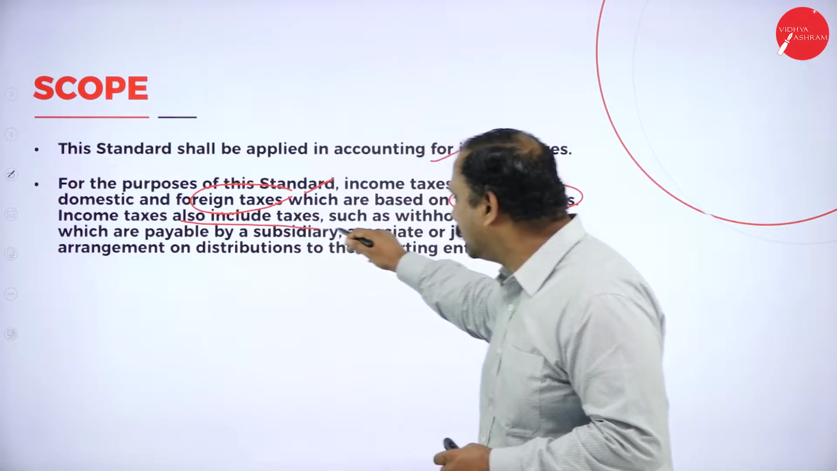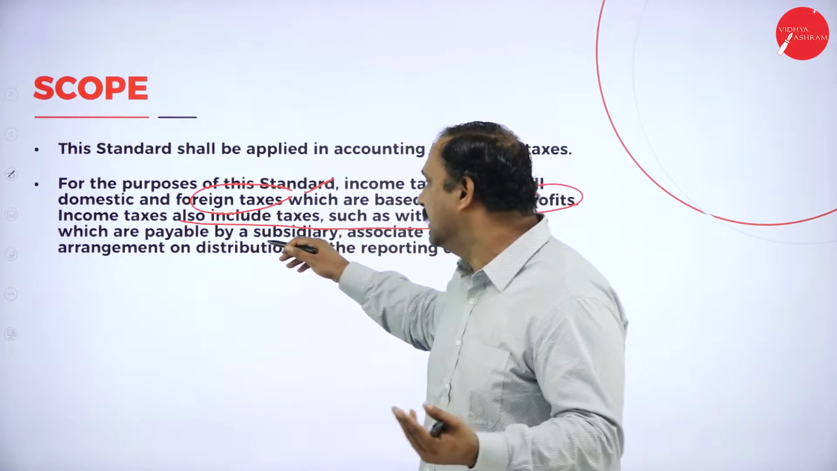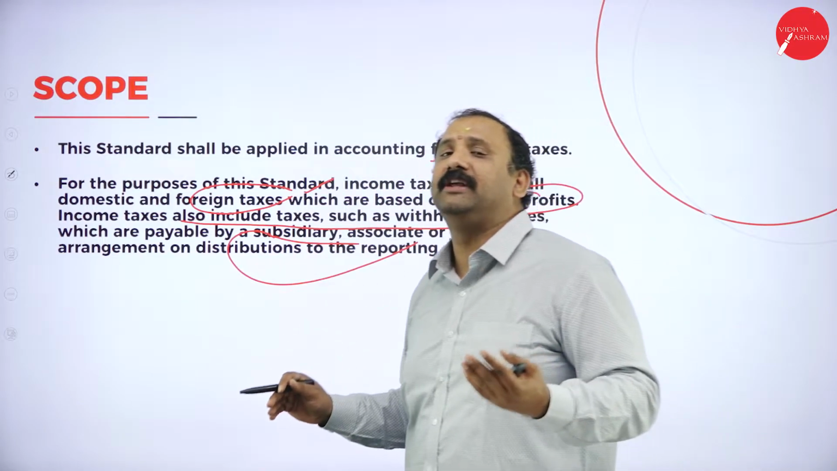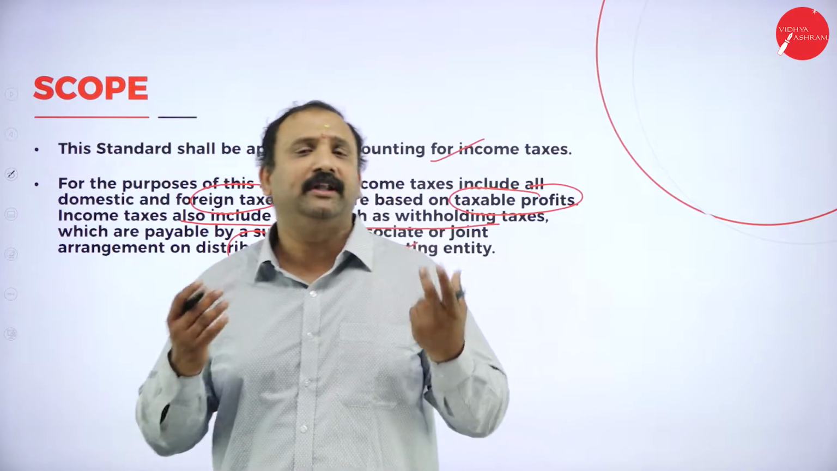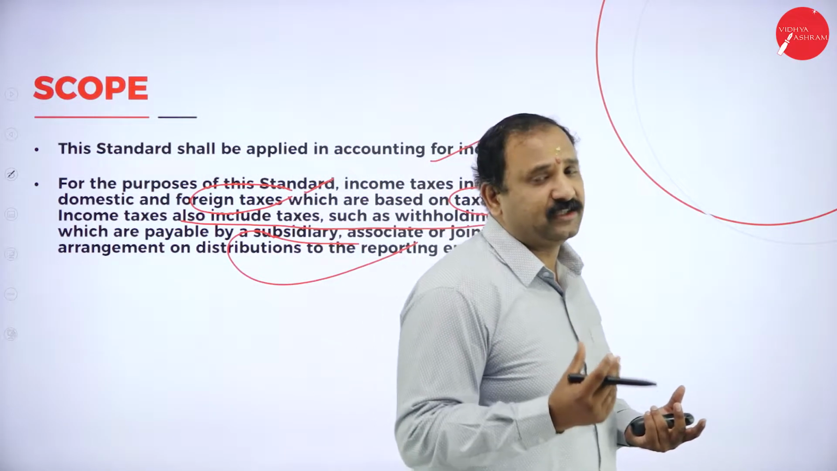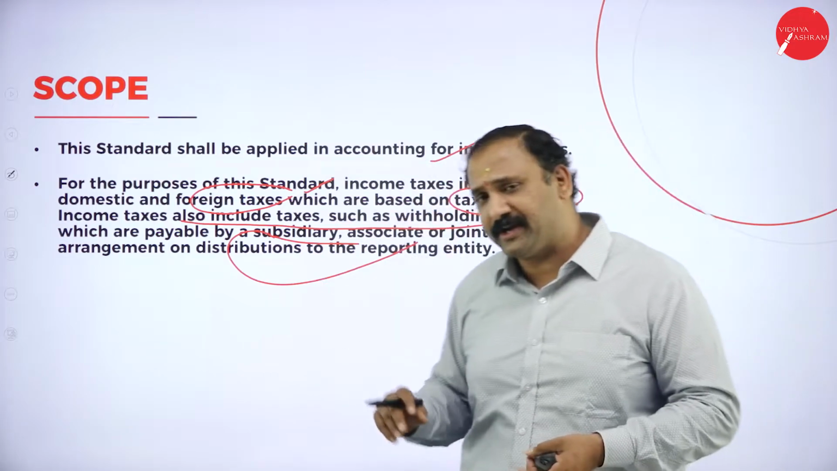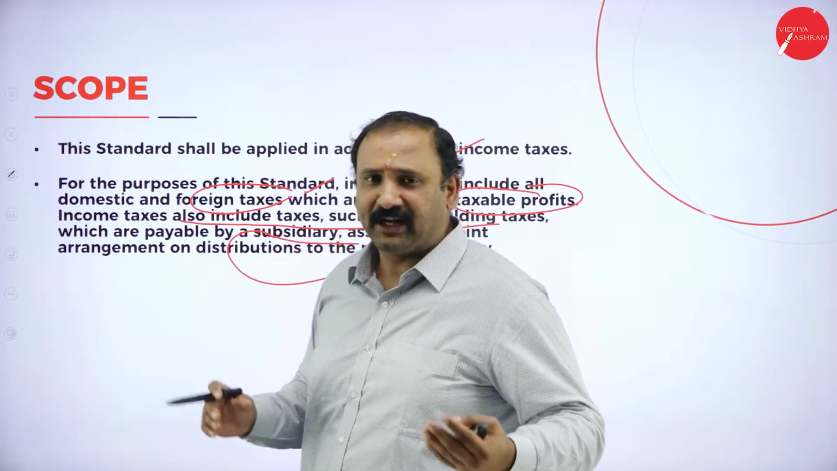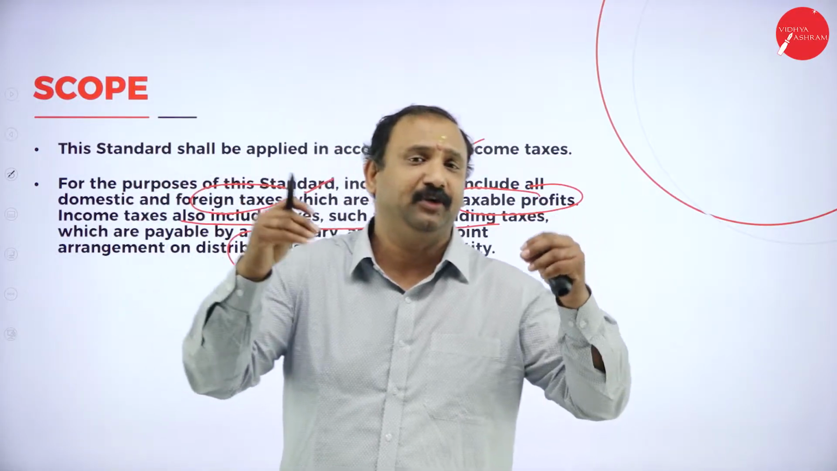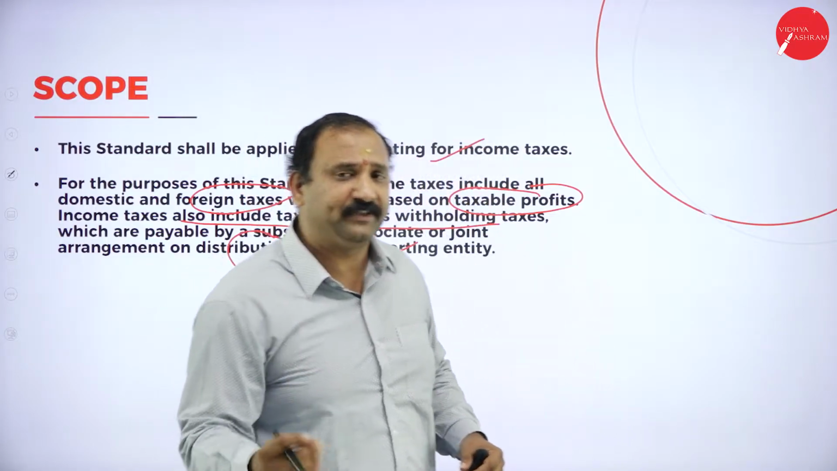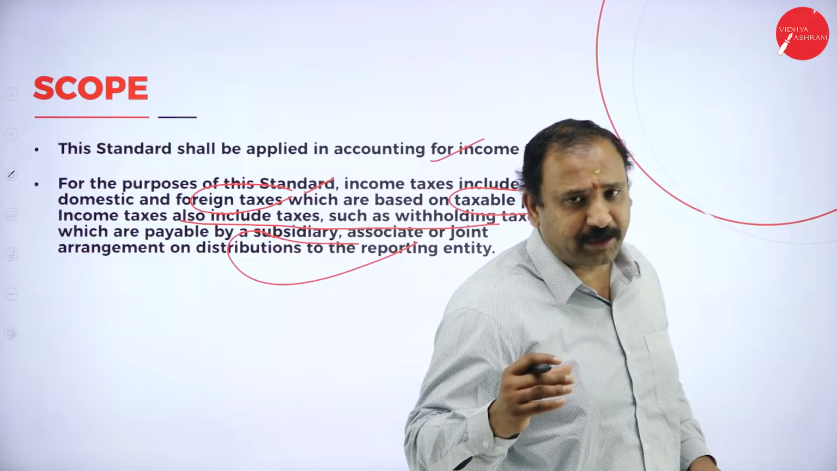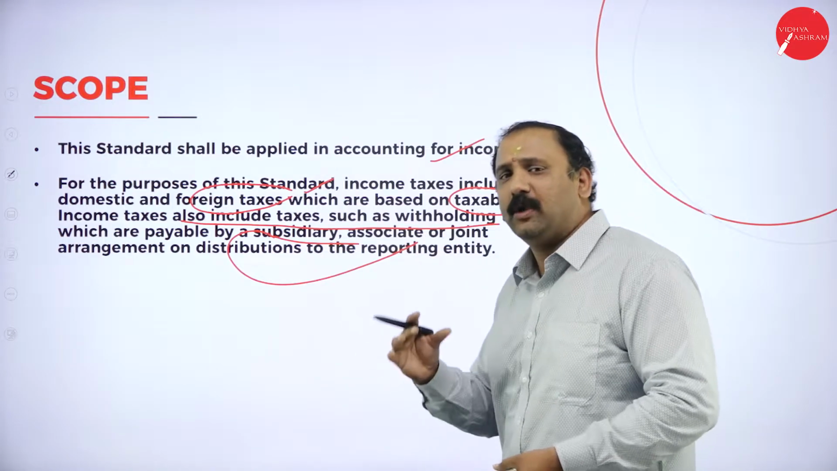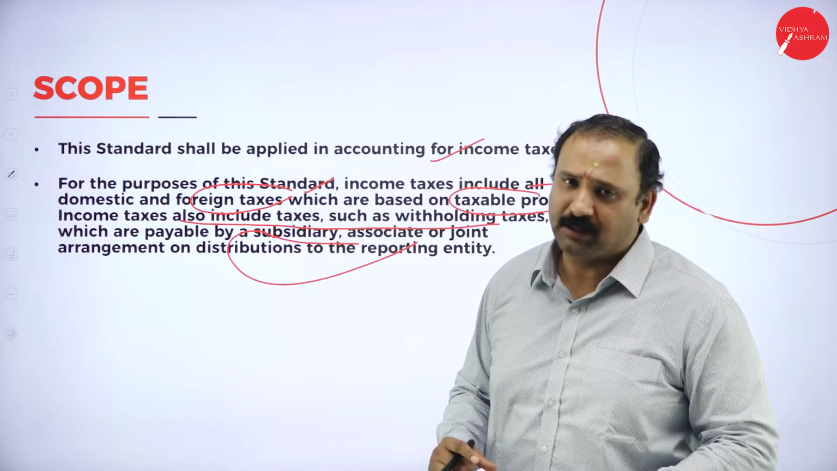Income taxes also include withholding taxes, which are payable by a subsidiary, associate, or joint venture on distributions to the reporting entity. So what happens here is that it is not only the parent company that we are talking about in terms of income tax. We are also talking about any associate, subsidiaries, joint ventures, franchise or any kind of arrangement which are reporting directly into the entity. Even they are a part of the taxable income cycle and they have to report how much profit they have been able to make in the last year. All those things will be taken into account and then the income tax will be calculated.